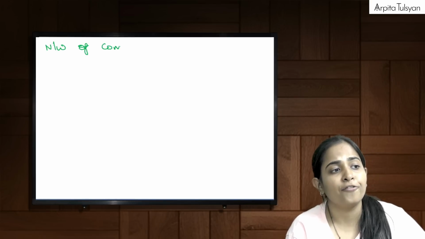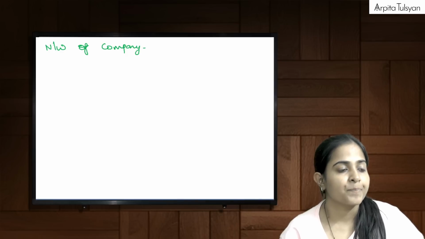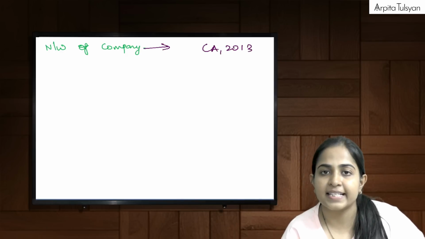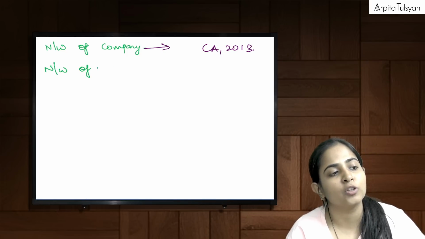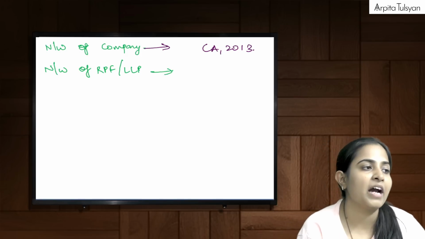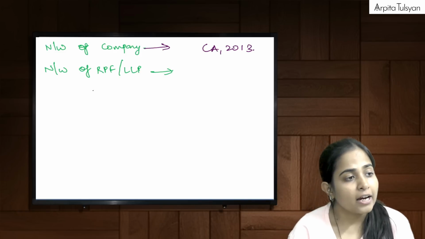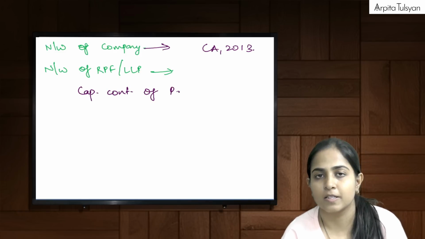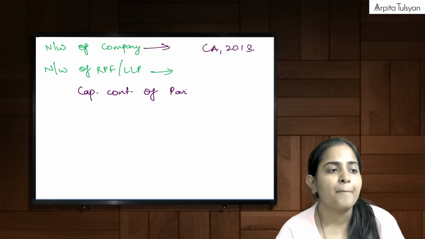Net worth of company we have to take as per the Companies Act 2013. Then we talk about net worth of registered partnership firms or LLP. This we have to study new. So they say here is the total capital contribution of partners, capital will be contributed in both LLP as well as the partnership firm.